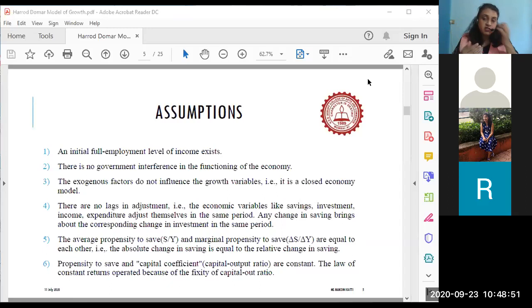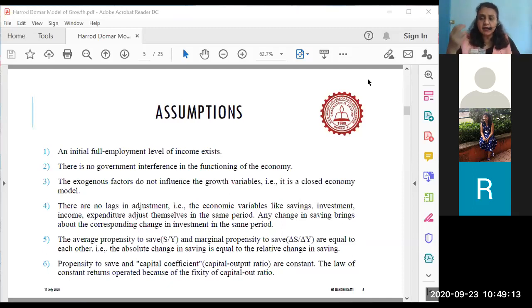It is generally said APS is always more and MPS is always a little less, because out of your marginal income, how much you consume is one part, and out of your total income of your life cycle, how much you have consumed and how much you have saved is a different percentage altogether.